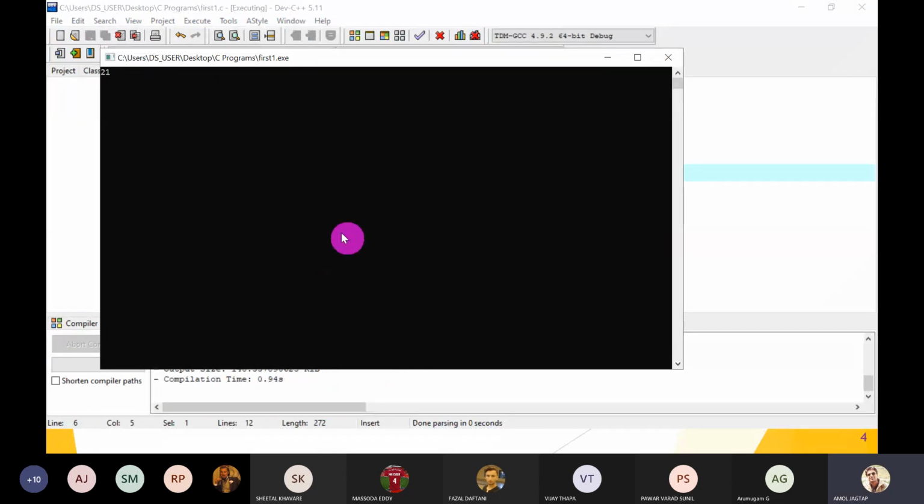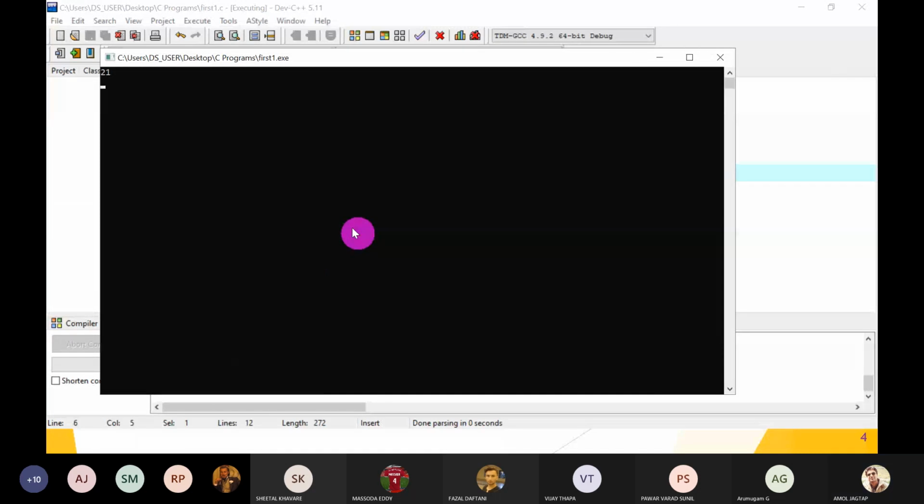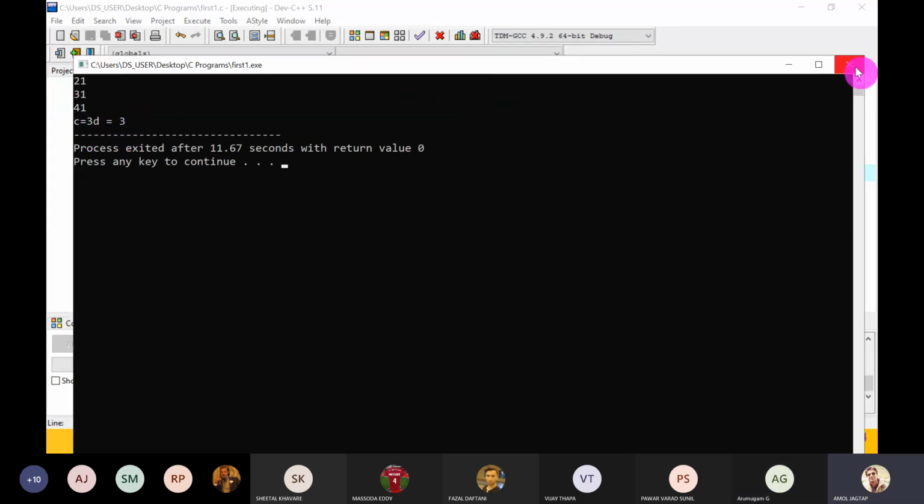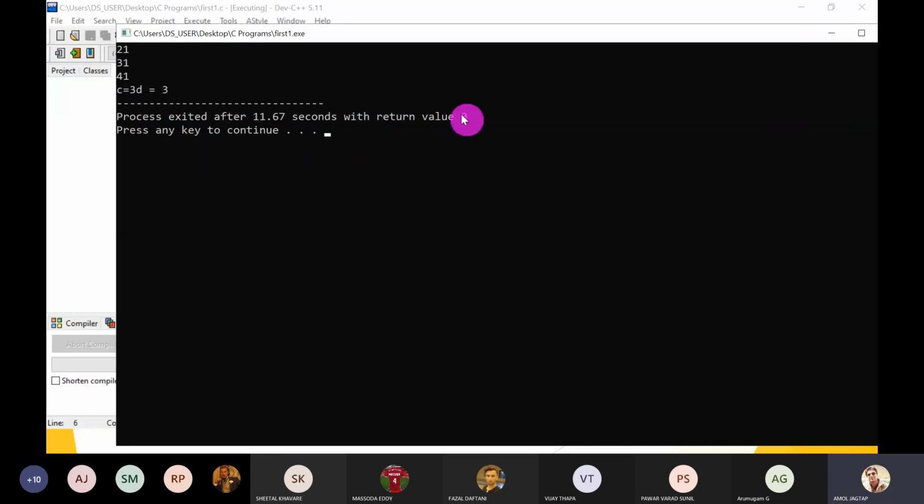Now 21 is the first value, then 31 the second value, then 41 the third value. So C is equal to 3 and D is also 3. And let's check: return value is 0.